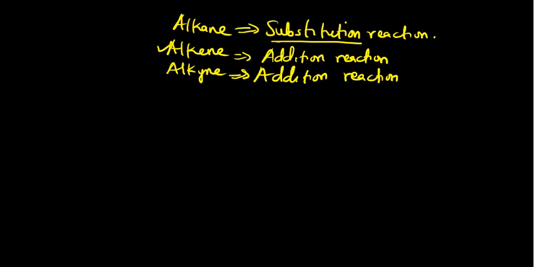There is polymerization for alkene, and even polymerization for alkyne. Alkyne can form benzene through polymerization of ethyne. So they can undergo numerous reactions.